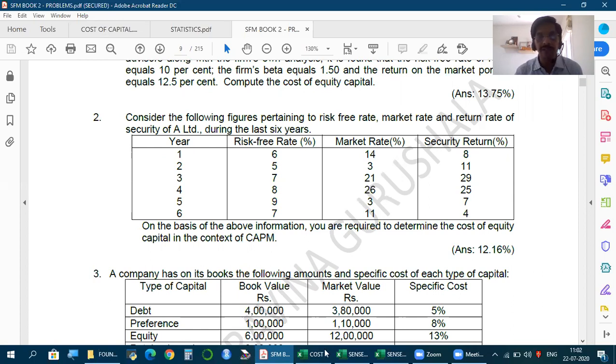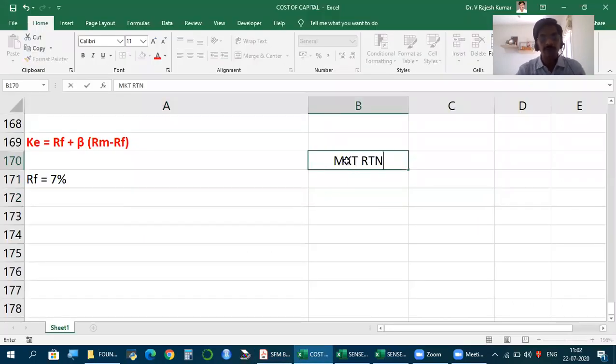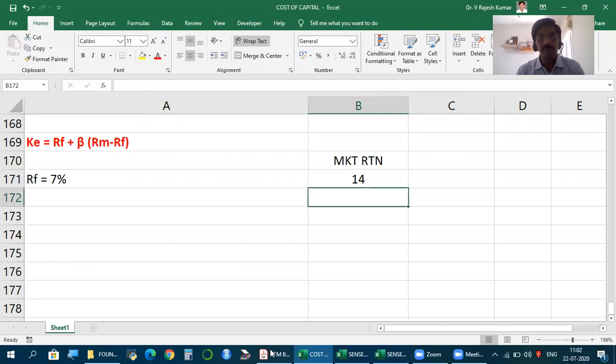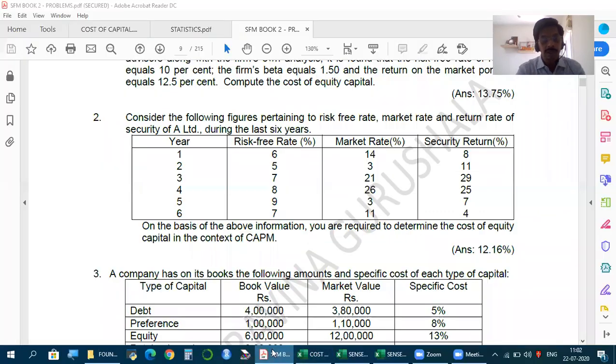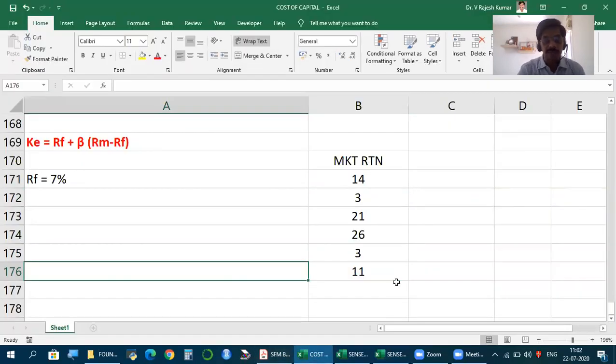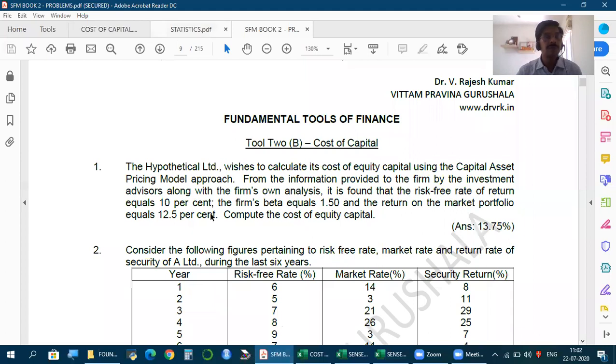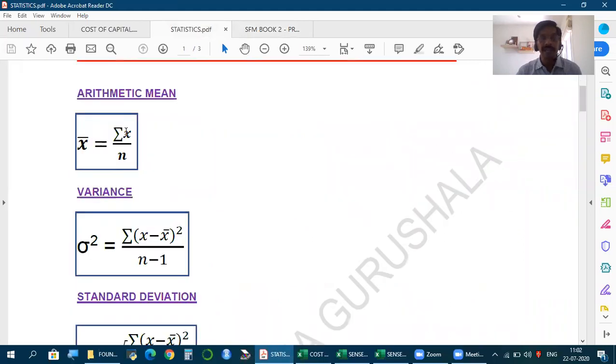How to take the average? So we have to put these numbers here. Market return: 14, 3, 21, 26, 3, 11. So the average, arithmetic mean, as a formula: summation x by n, total of x by n.